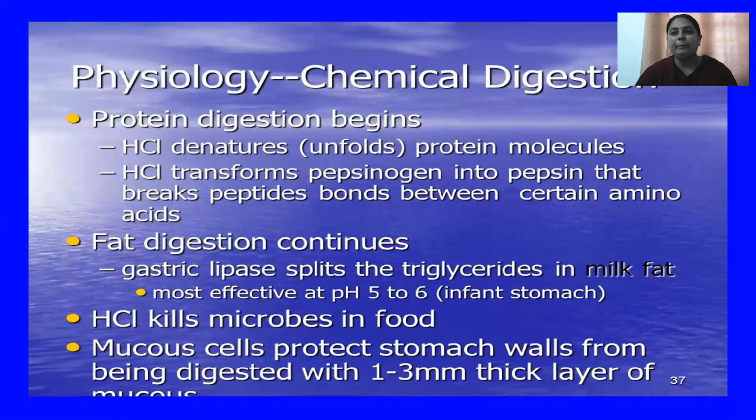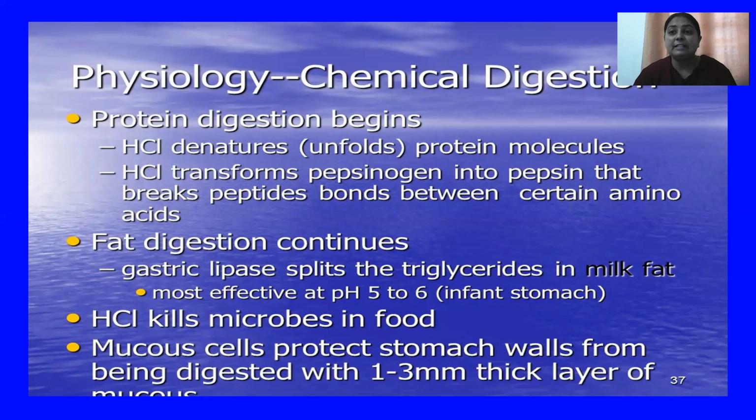All of you remember that in the stomach, the digestion of proteins chiefly occurs. As you know, the food which comes from the mouth has a medium which is basic in nature. As soon as the food enters the stomach, you know very well that HCl acid is there. This HCl acid creates an acidic medium in your stomach.